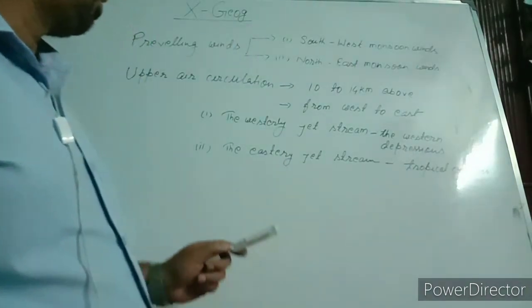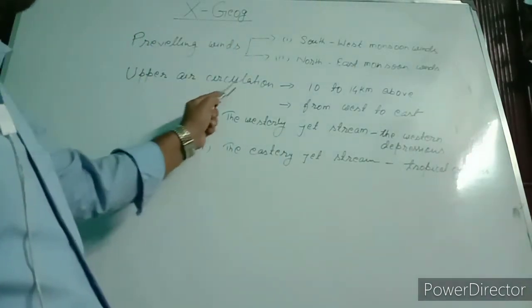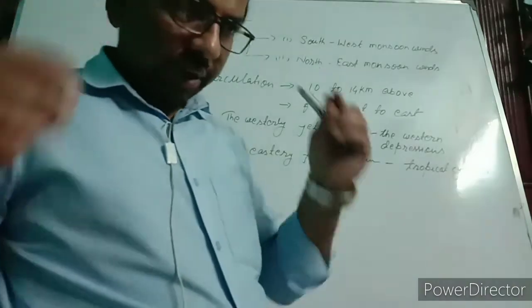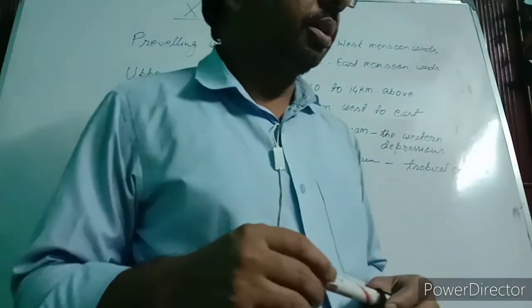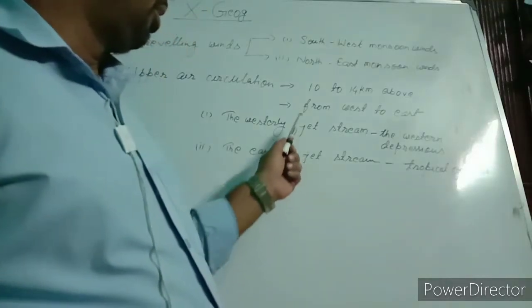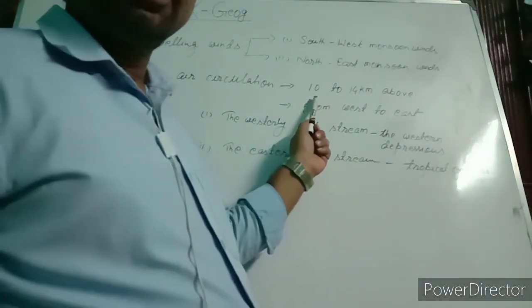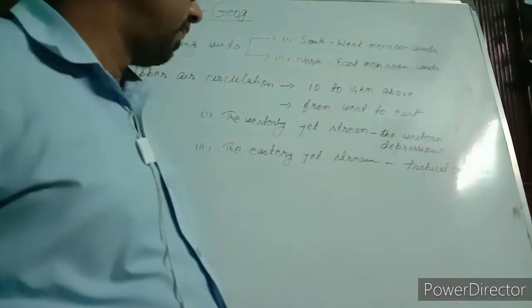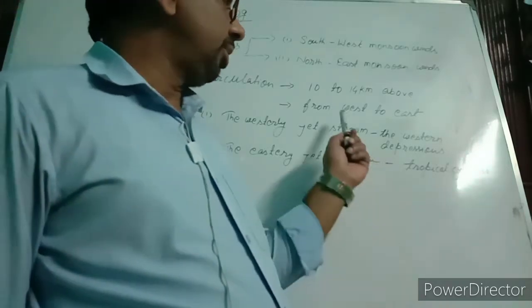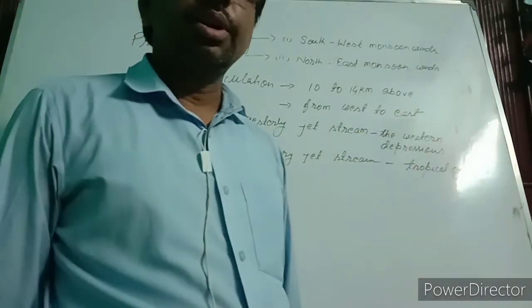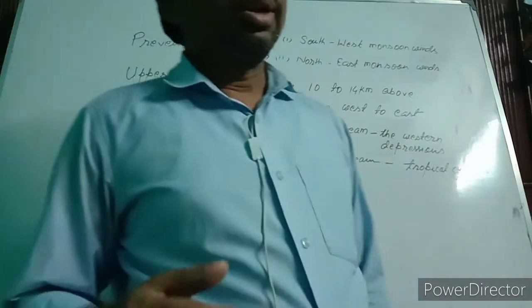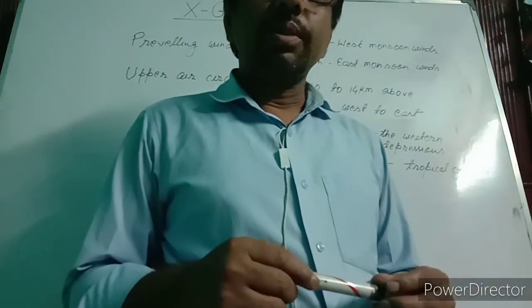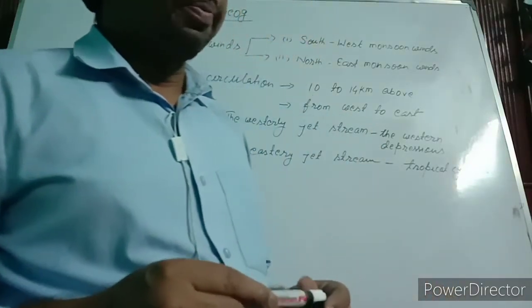Our next factor is upper air circulation that also affects the climate of India. This is a type of wind that blows above 10 to 14 kilometers, and its direction of blowing is west to east. It is classified into two, that is westerly jet stream and easterly jet stream.